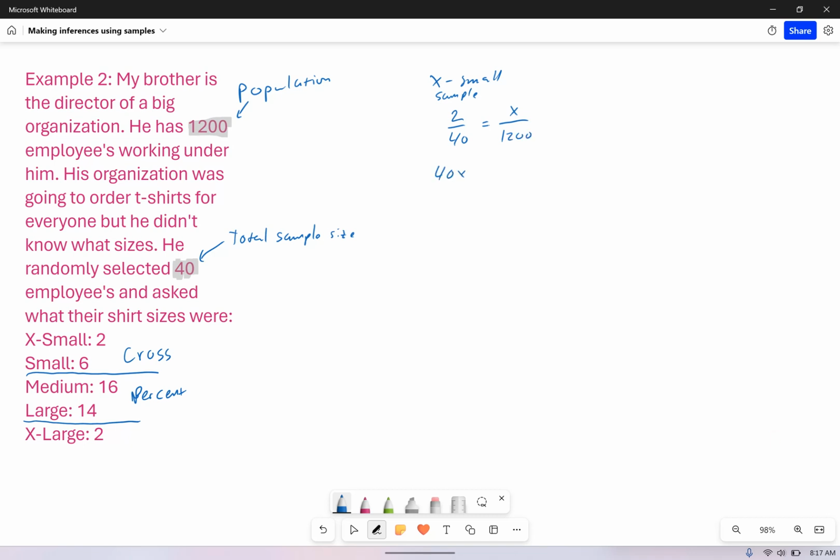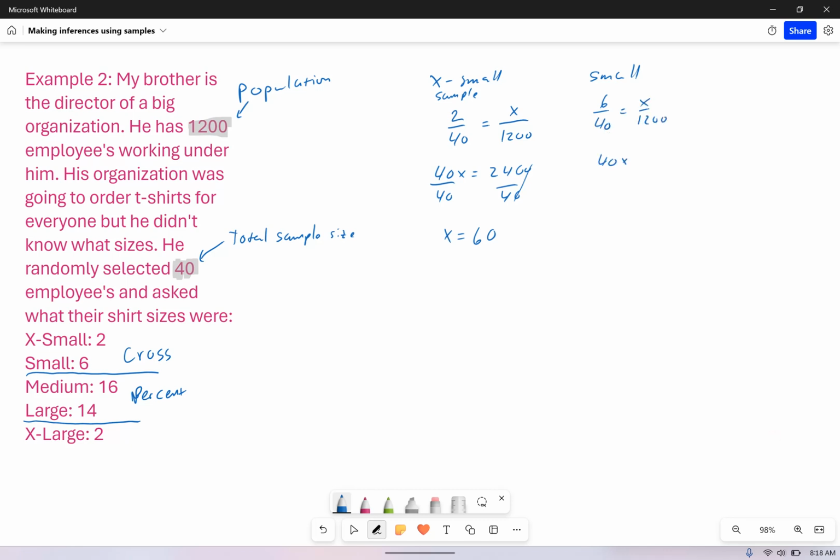We get 40x equals 2,400, divide by 40, and x equals 60. So he'd have to order 60 extra small. For the small, it would be 6 out of 40 equals x out of 1,200.